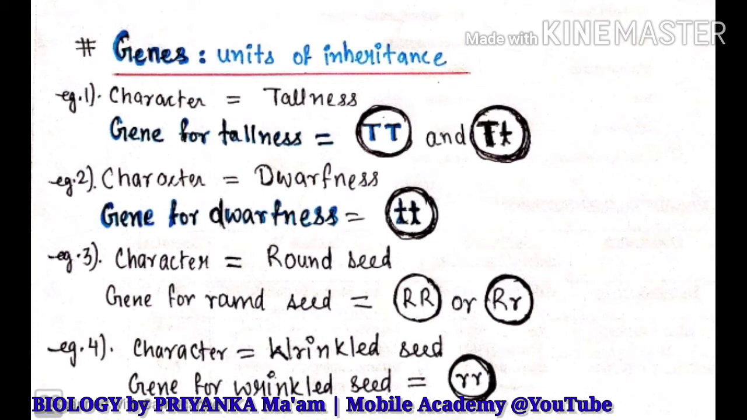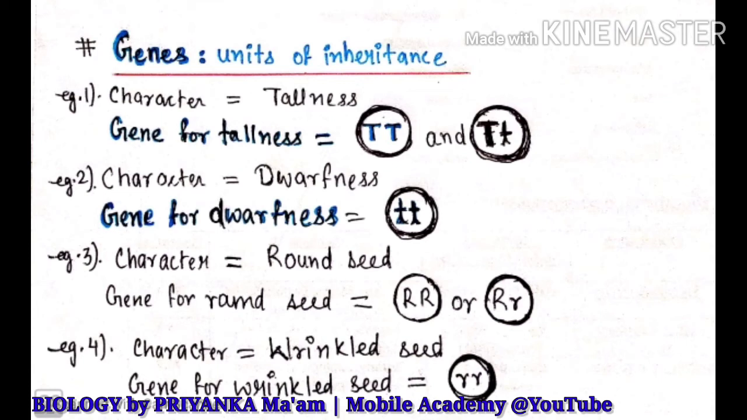Now one thing is clear from these examples: for representation of genes, scientists use two alphabets, like capital T. So this is one gene. When you write capital T in genetics, this will represent one single gene. Then small t will be one single gene. You cannot say the dwarfness gene is small t only. No, that is not a gene. For a gene, two letters will be used.